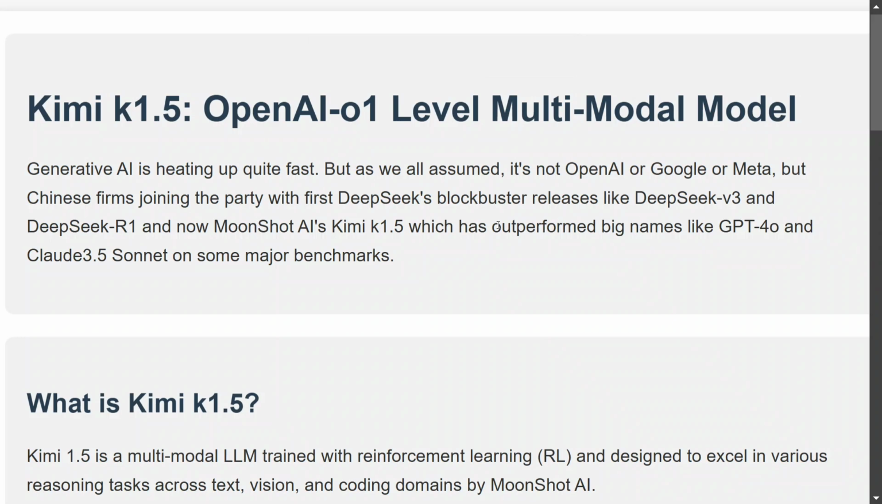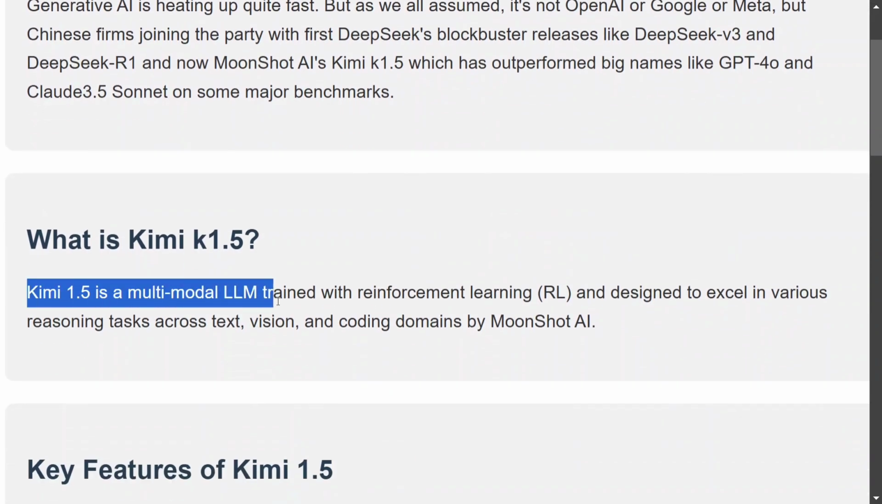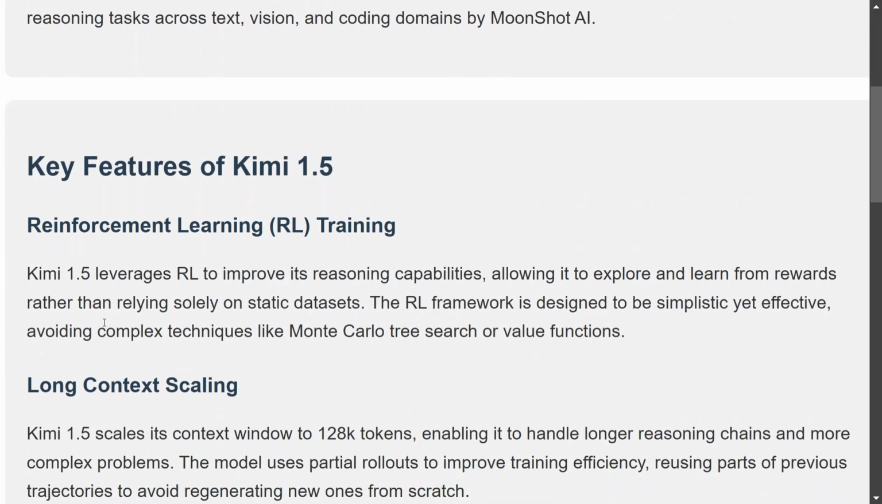So let's try to understand Kimi K1.5 different features, different benchmark numbers, and how to use the model for free on Kimi.ai. So as mentioned, it is a multi-model LLM, hence it can handle both text as well as images with reinforcement learning designed to excel in various reasoning tasks. It is a very crucial point that these are reasoning models.